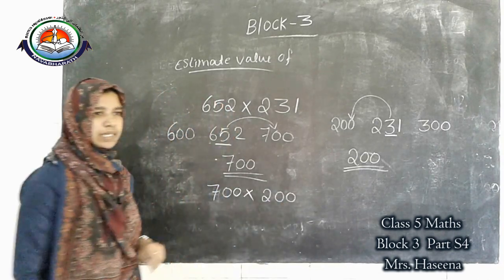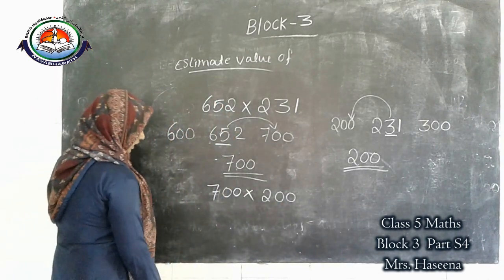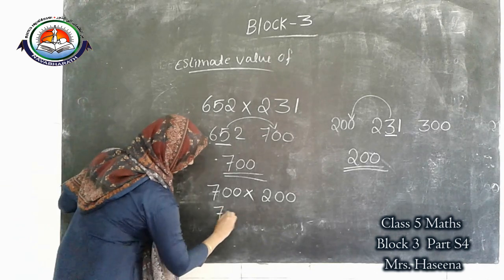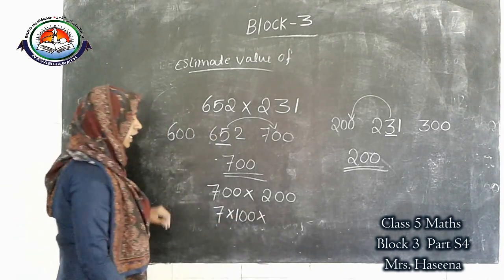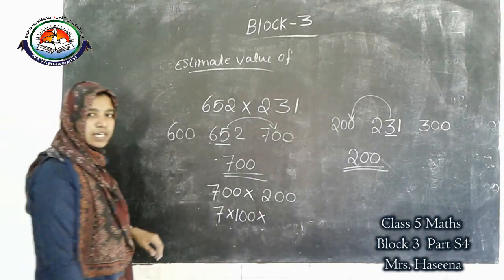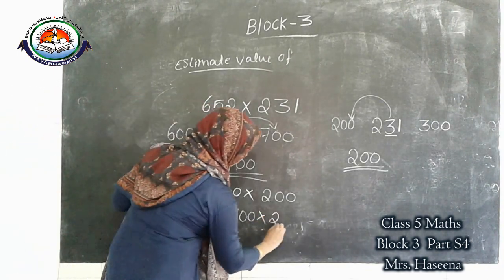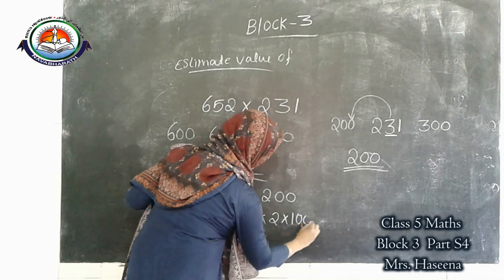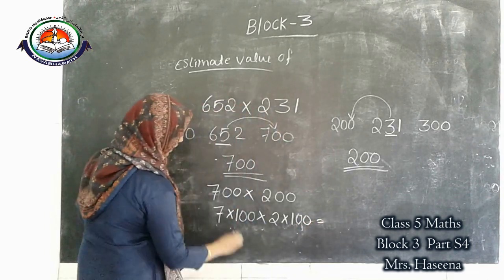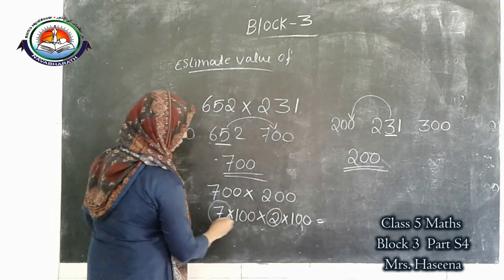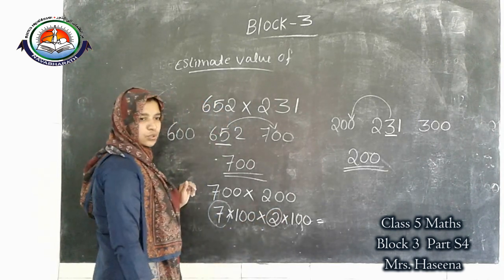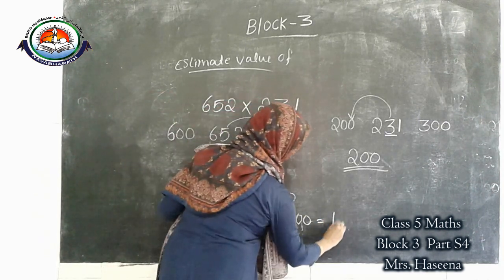We can multiply in an easy method. So 700 we can split as 7 into 100, and 200 as 2 into 100. First multiply the numbers: 7 into 2 is equal to 14.